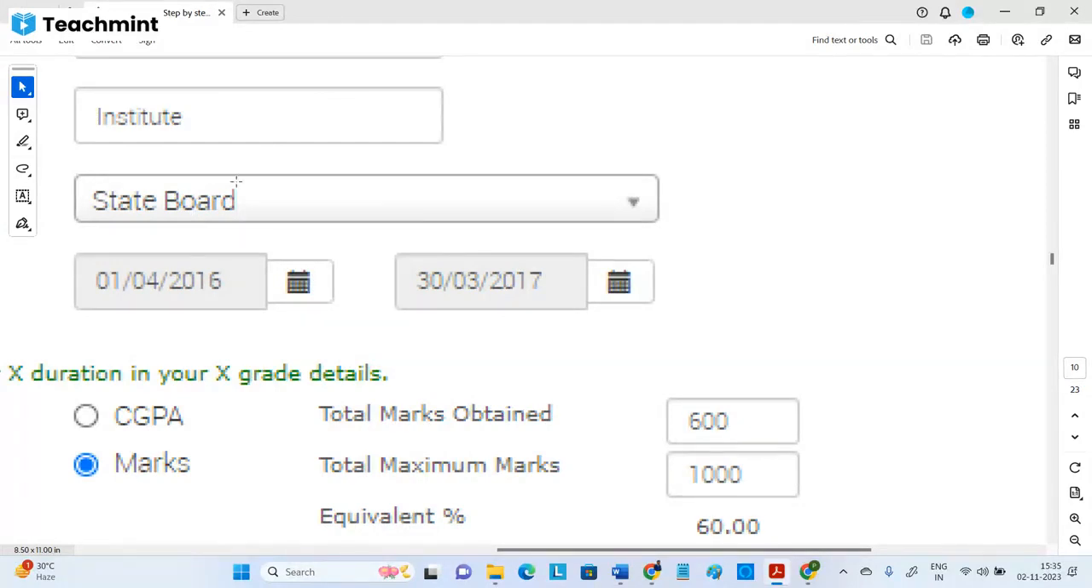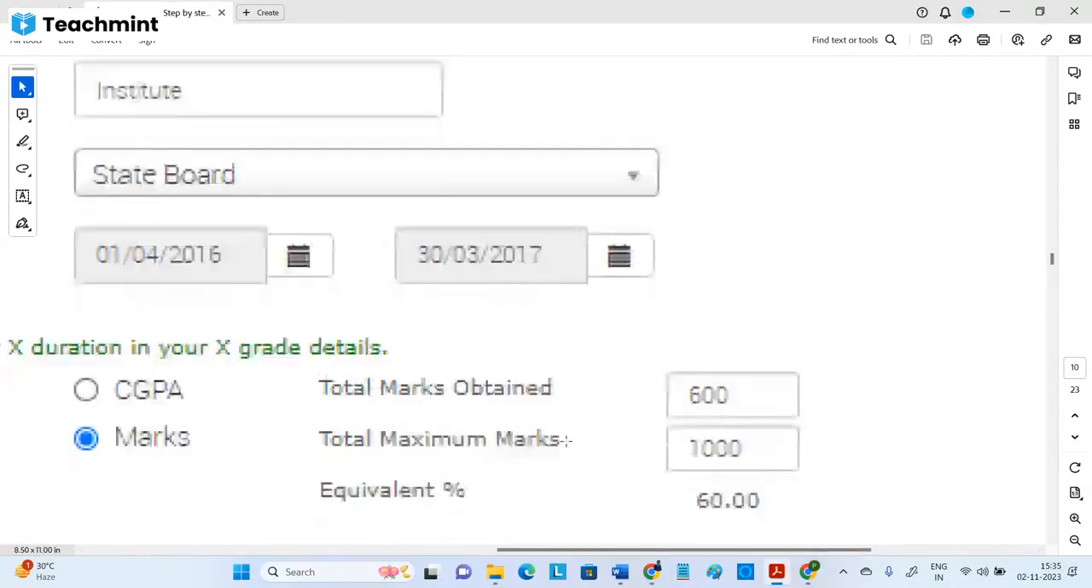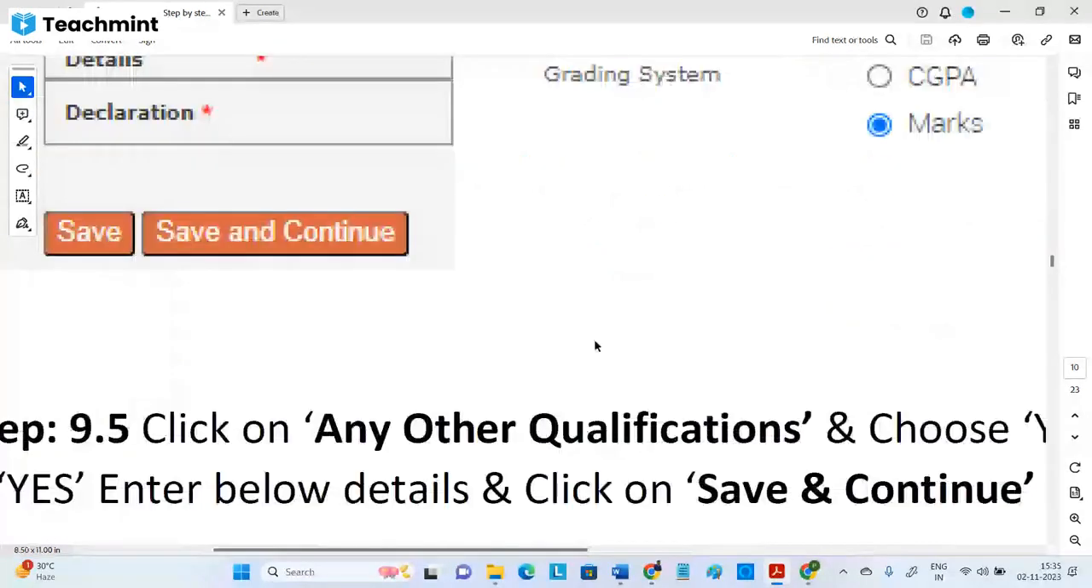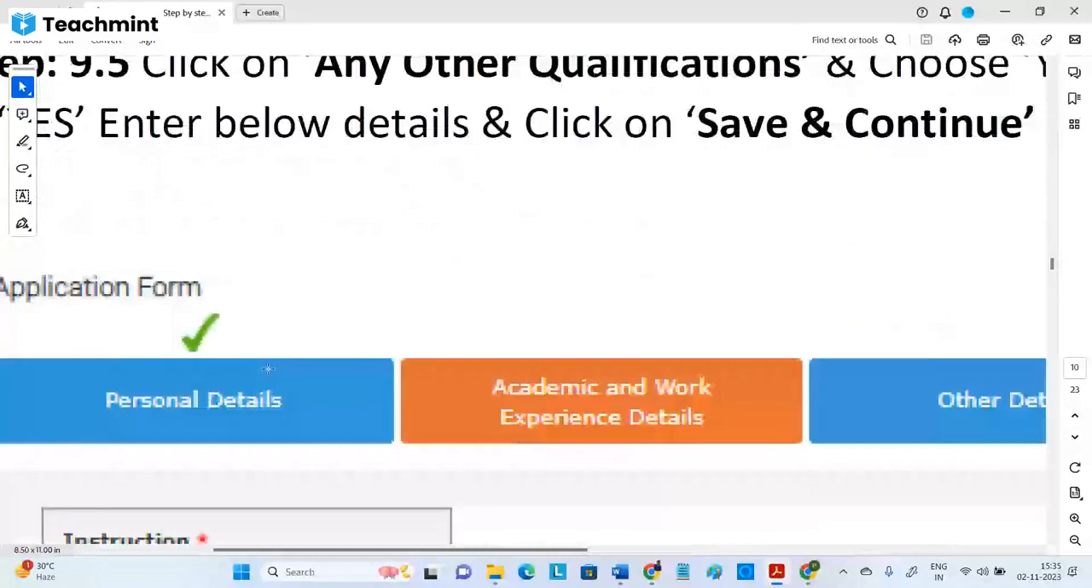10th also you see. Generally, exams for 10th are in March only. Starting can be May also, it's all up to you. Then what is the CGPA or marks percentage? You can select all those things. Next, save and continue. You can see the tick mark will come.